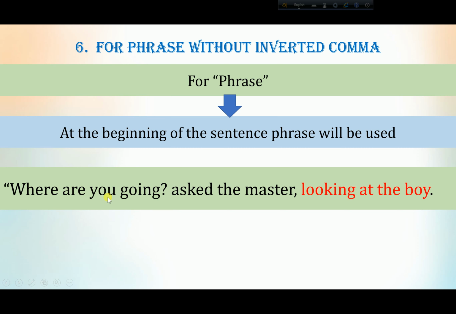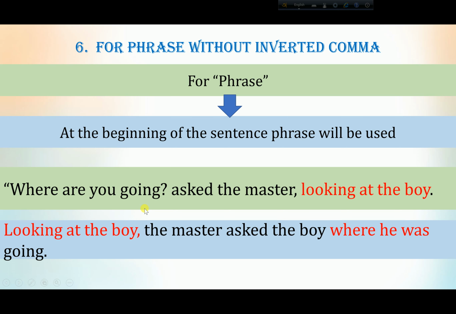"Where are you going?" is in inverted commas. So what do you have to do? You have to use "looking at the boy" at the very beginning of the sentence. So, looking at the boy, the master asked the boy where he was going. So this "looking at the boy" is a phrase. It will be used at the beginning of the sentence.